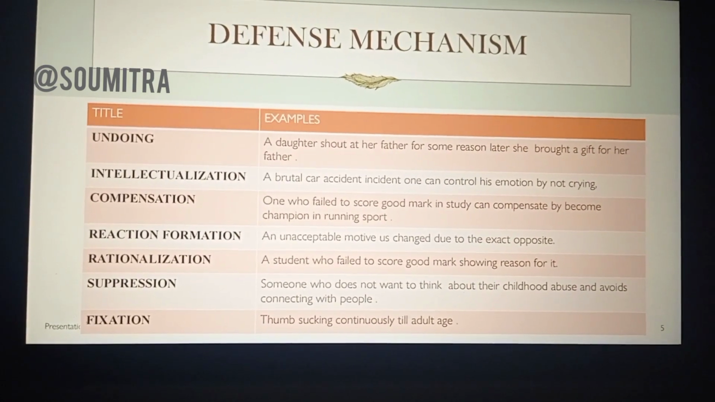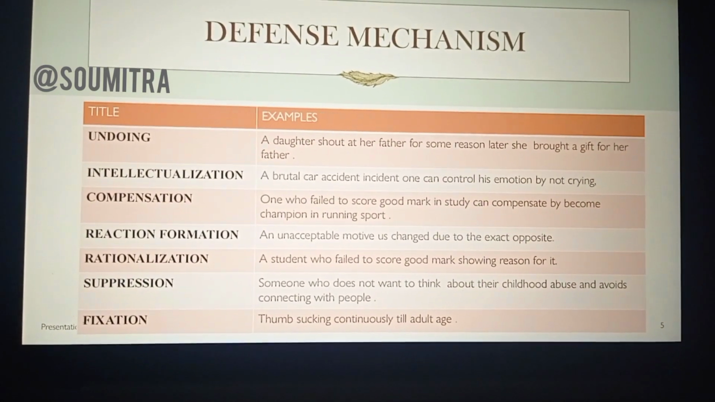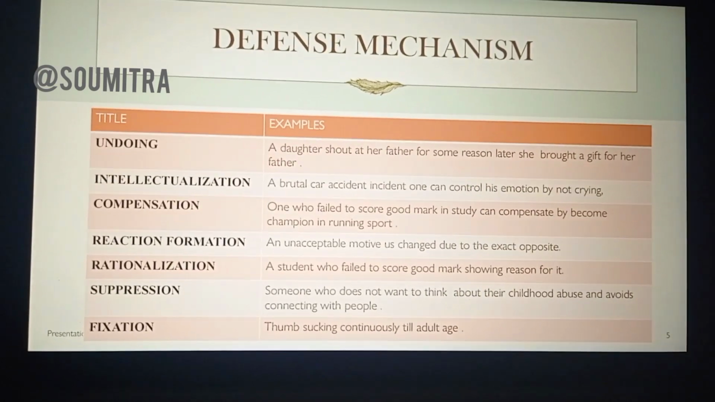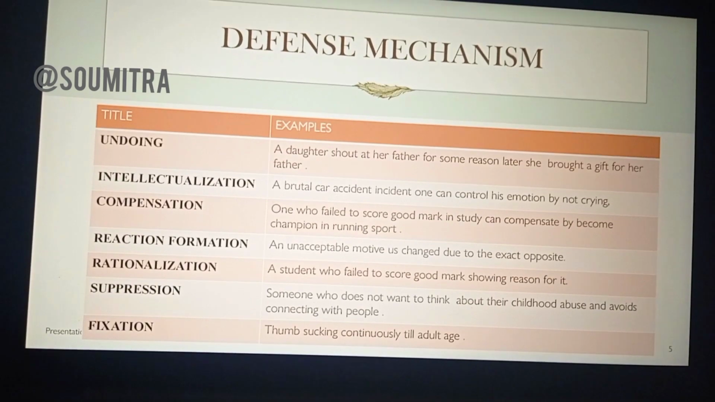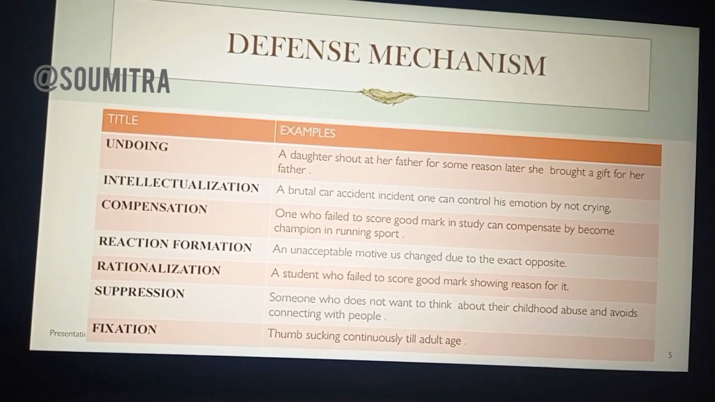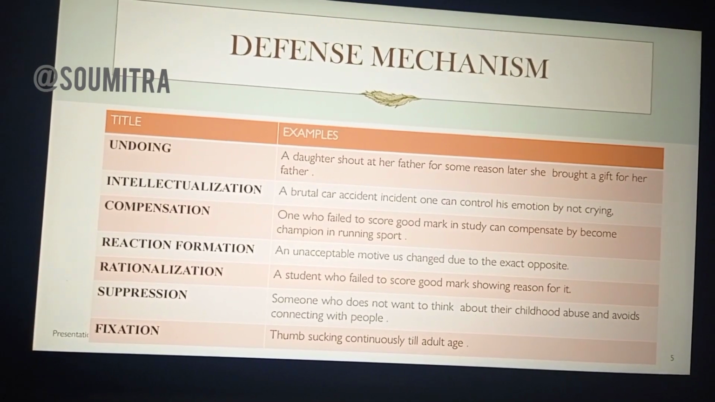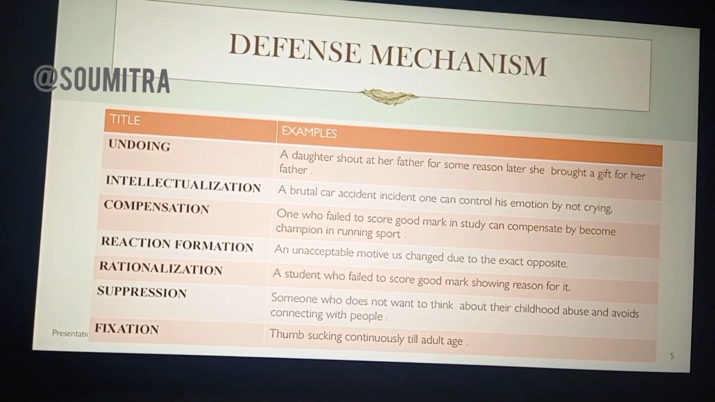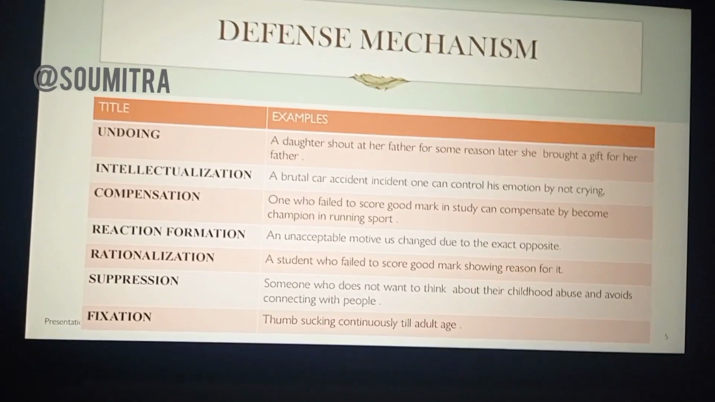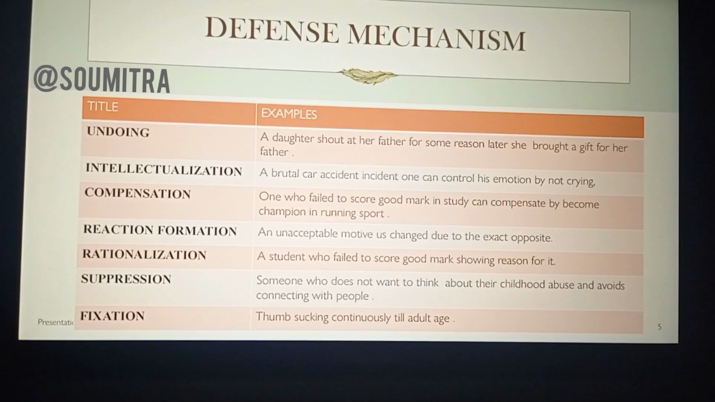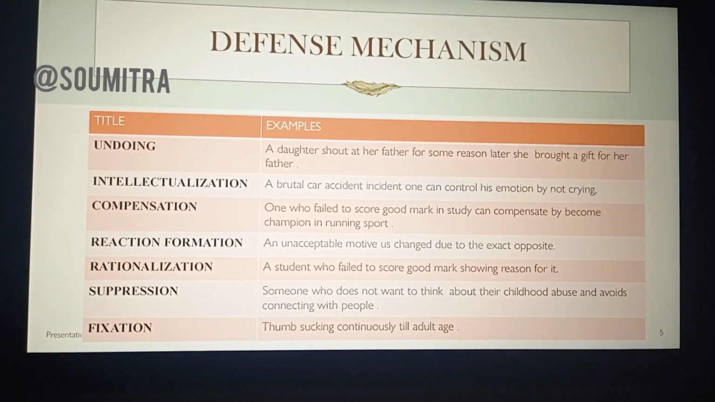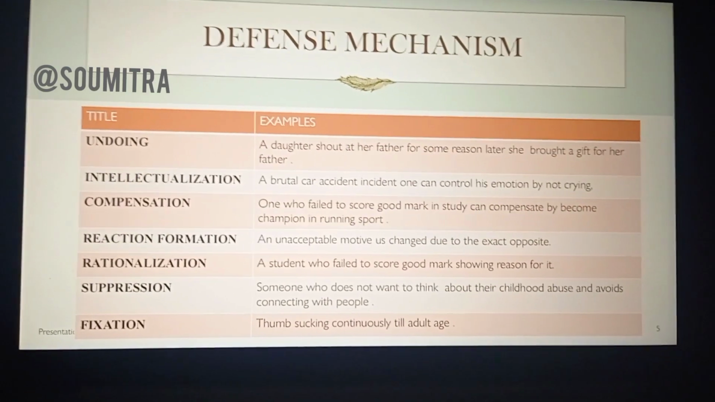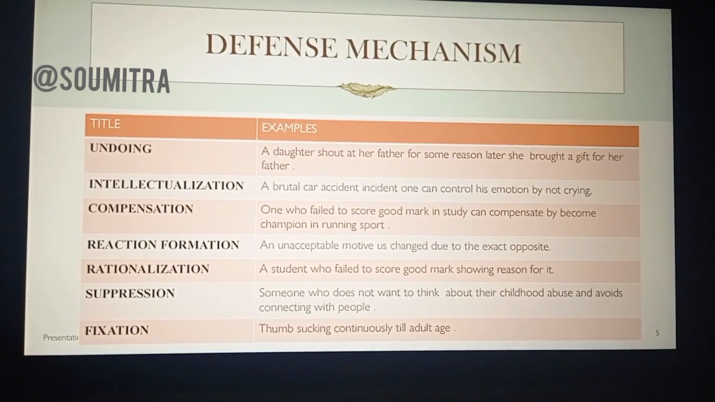Then we'll see the rationalization. Here the individual, in this ego defense mechanism, will try to rationalize his things. A student who failed to score good marks shows a reason for it. This is the rationalization, like why he failed, why he didn't get good marks, he is showing the reason.